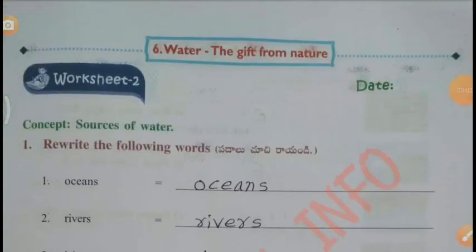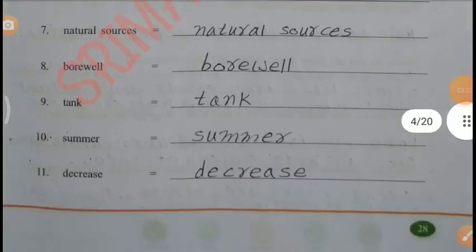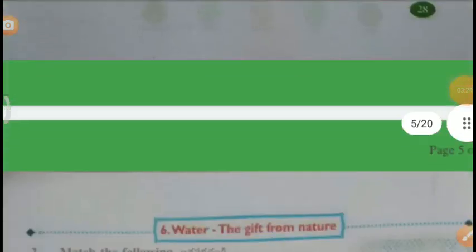Worksheet number 2. Concept, sources of water. Rewrite the following words. Oceans, rivers, lakes, streams, ponds, springs, natural sources, borewell, tank, summer, decrease.